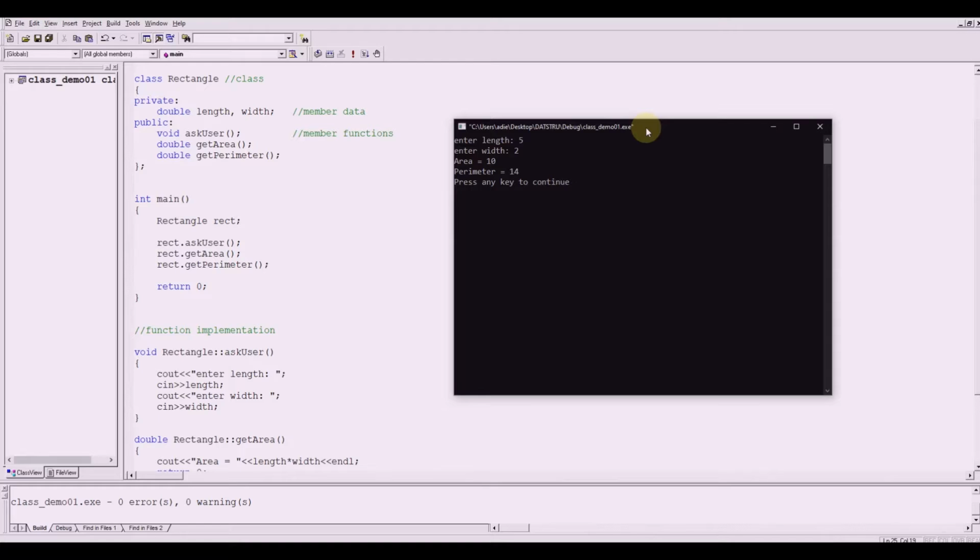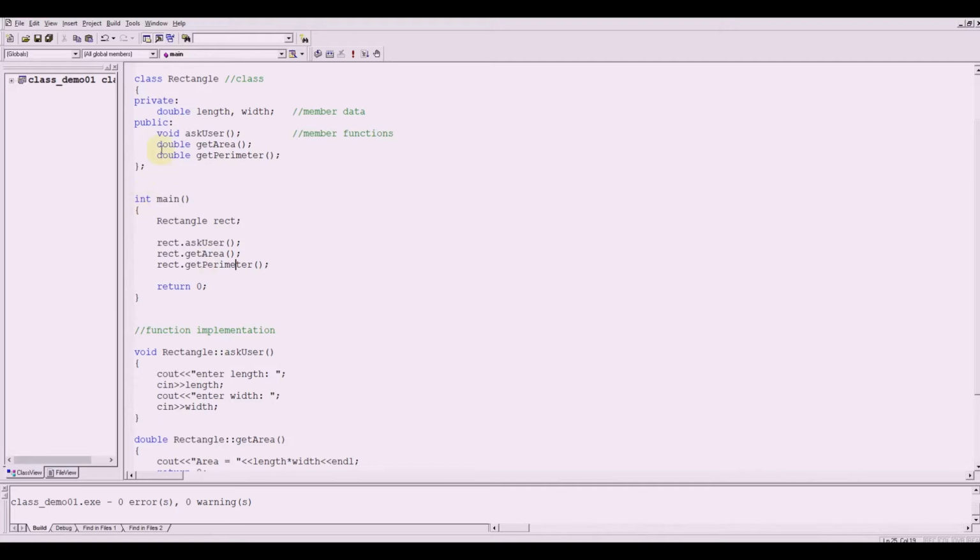That's exactly the same output that we have without using a class, without using a structure. So you've got the same output but a different implementation. This one here uses a class. Now let me go back to this. What will happen if I change it to private?